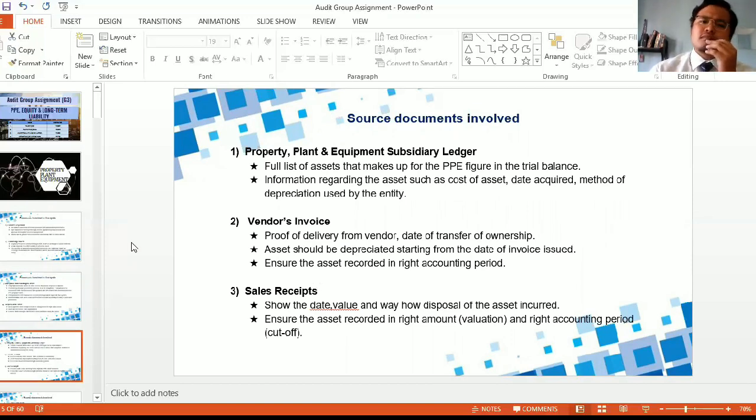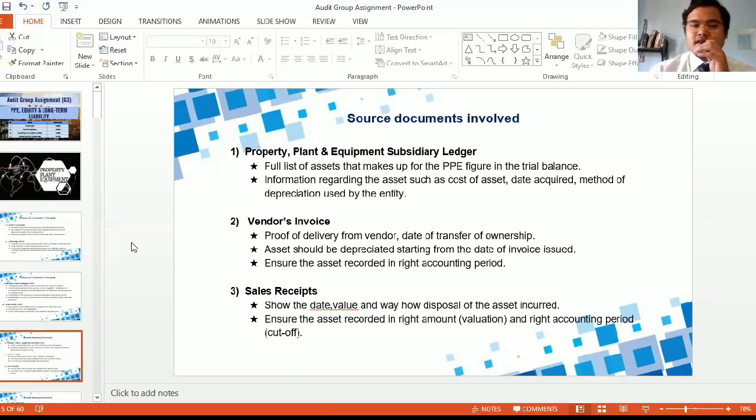So, source documents involved. Source documents are important because they give proof of the transactions that happened in the entity. So it's crucial for the auditor to gain as many source documents as possible.